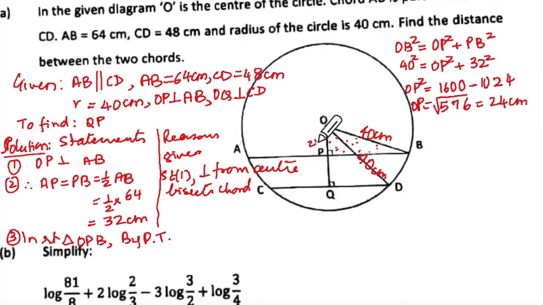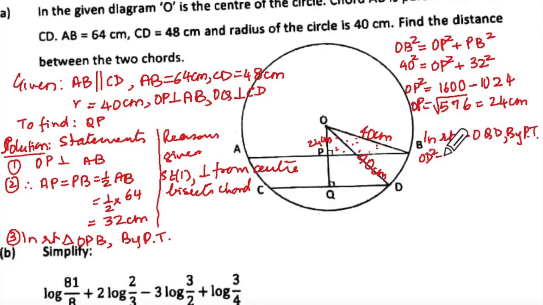So I'm writing here 24 centimeter. Now what do I need to do? The other triangle. What will I write in the other triangle? Triangle OQD. Again, which theorem are we using? Pythagoras theorem. What will we get here?